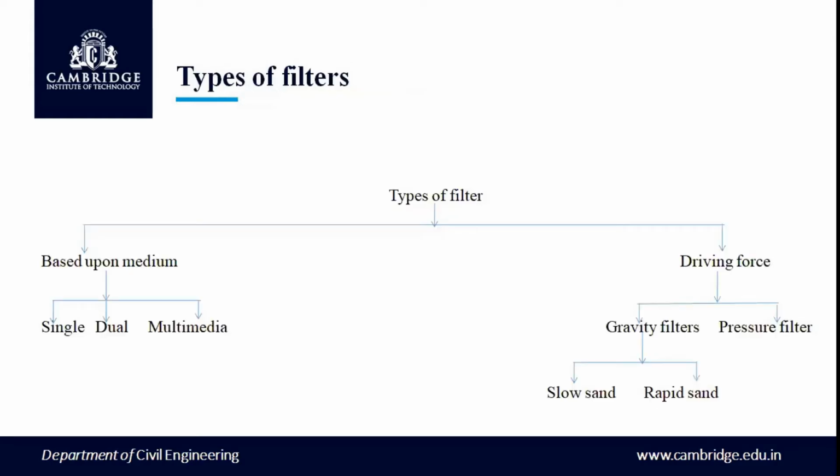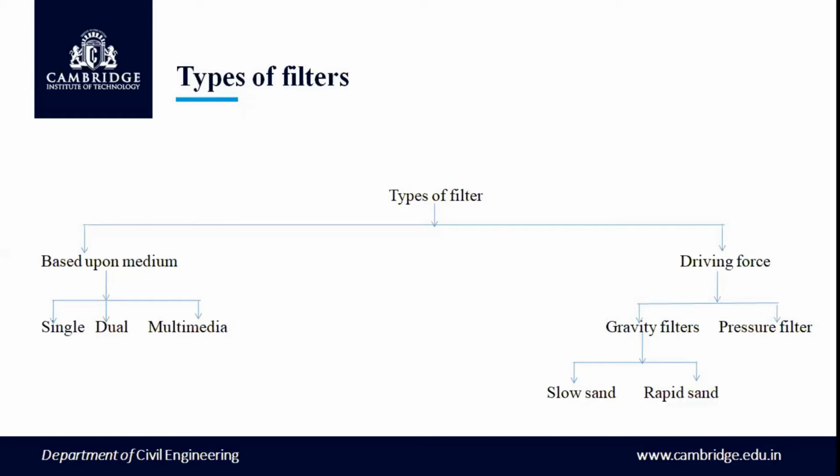Now we can see the types of filters. The filters can be classified based on the medium and based on the driving force. Based on the medium, filters are classified as single medium filters, dual medium filters, and multimedia filters. Single medium filter means only one sand medium is used. Dual medium means sand and anthracite, or sand and activated carbon. Like that, if you use many more media along with the sand, then we call that a multimedia filter.